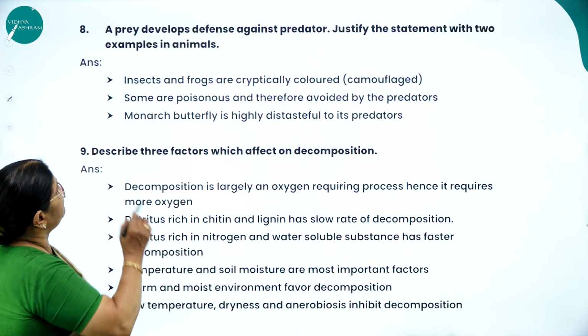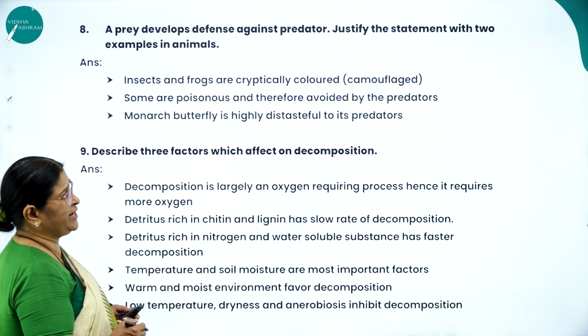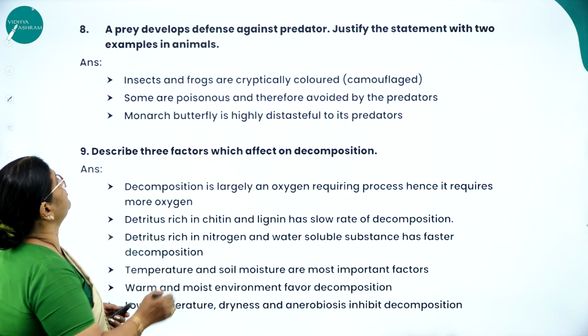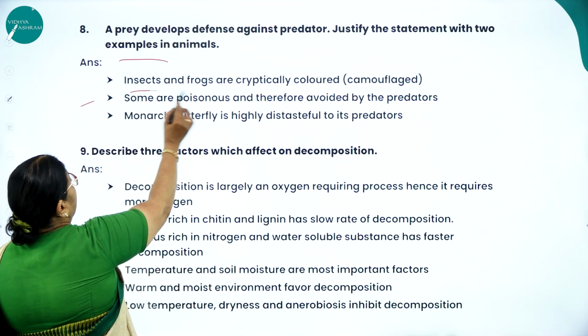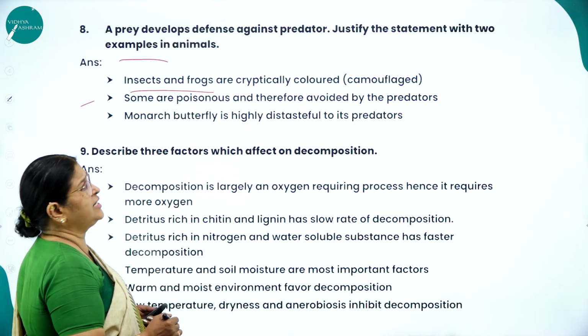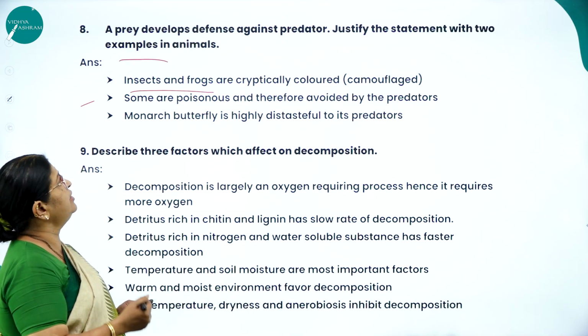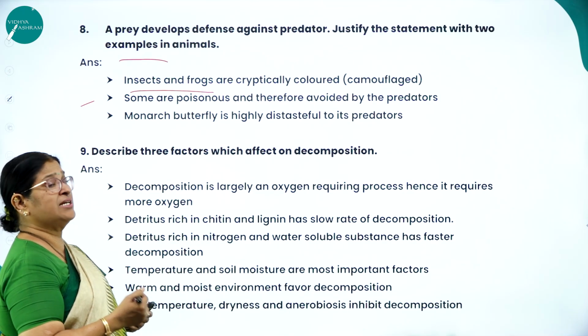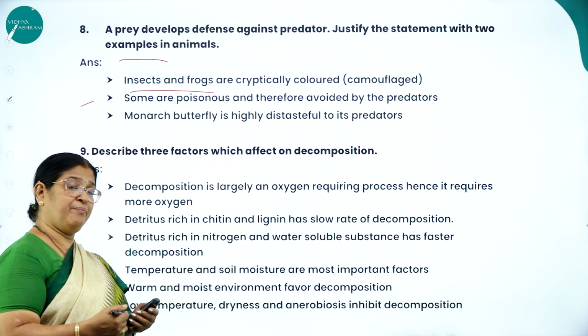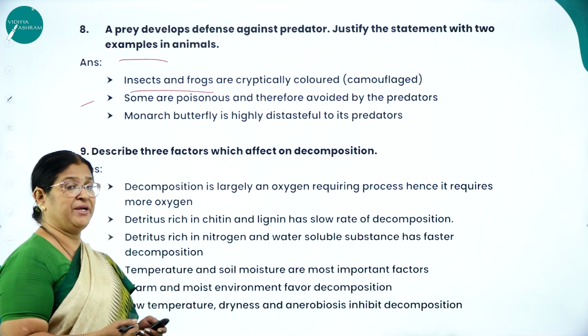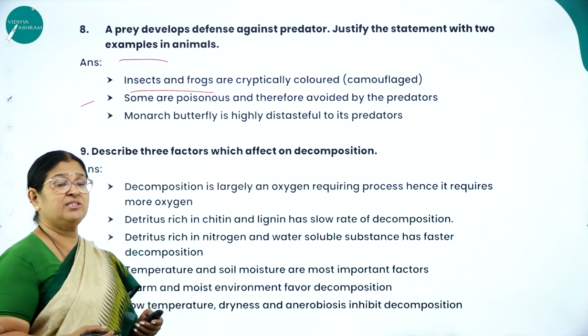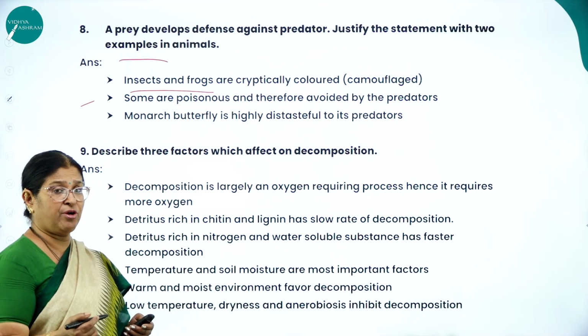Question number 8. A prey develops defense against predator. Justify the statement with 2 examples in animals. Insects and frogs are cryptically colored, that is camouflaging. It is one form of defense mechanism. Insects and frogs try to avoid being eaten by the predator by changing the body color to match the environmental background.